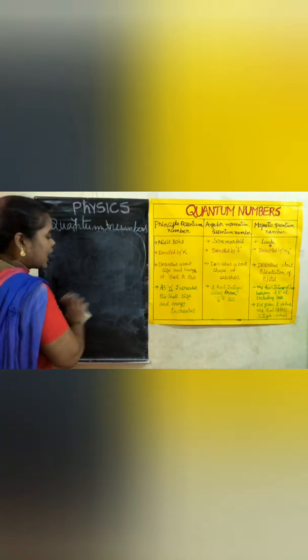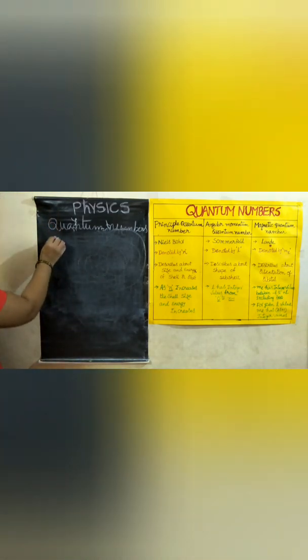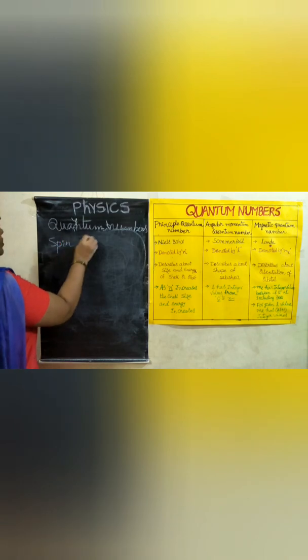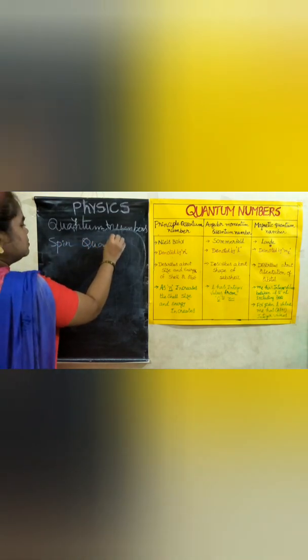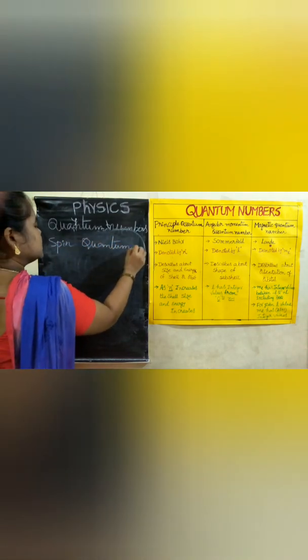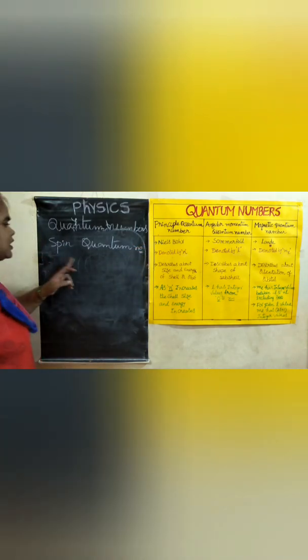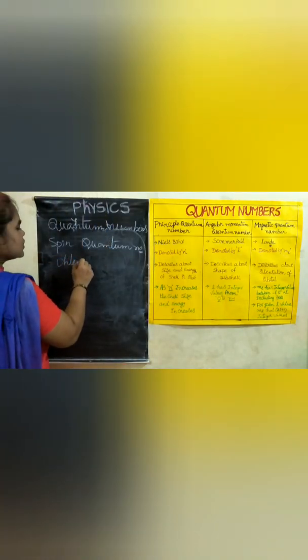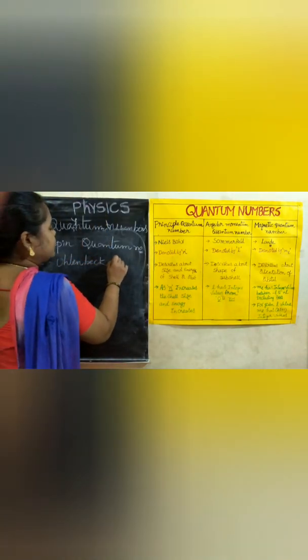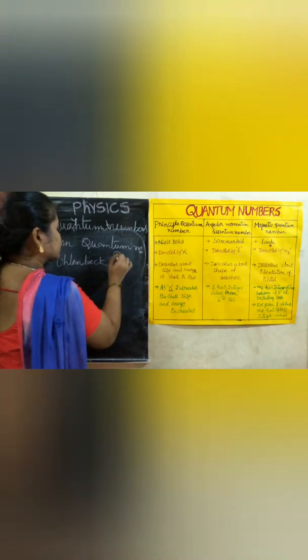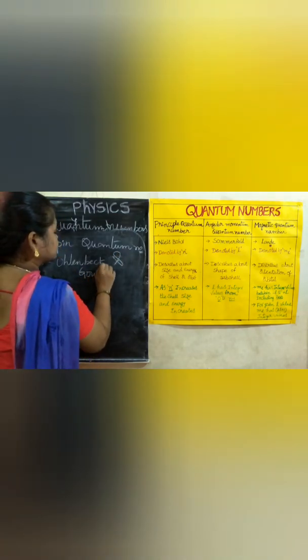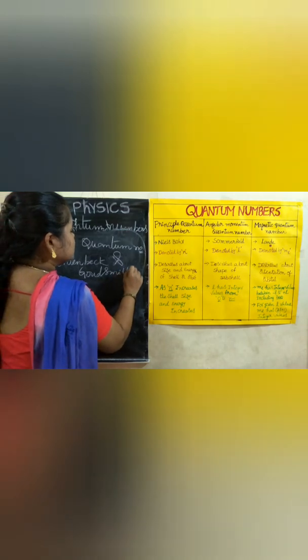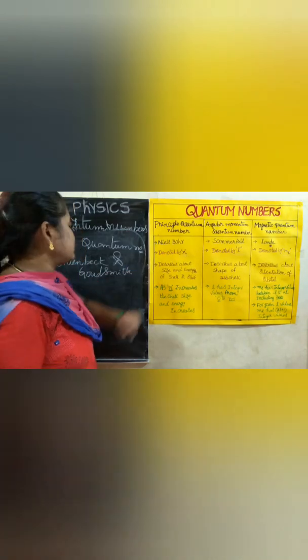Next, coming to last, I said I will say at last, spin quantum number. So spin quantum number, first, what I said? Who proposed? So that is Uhlenbeck and Goudsmit. With which letter we denote?